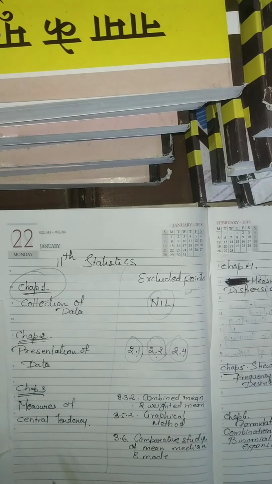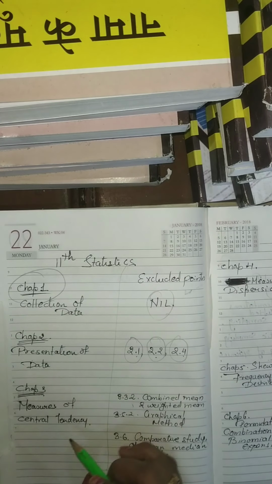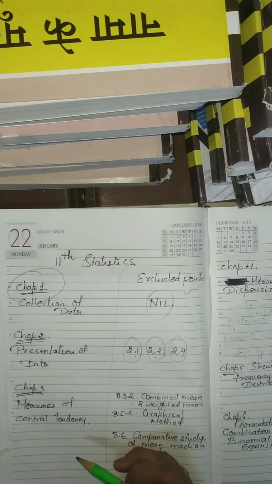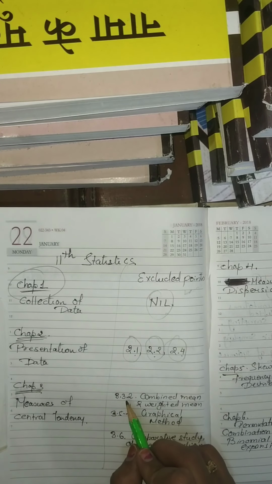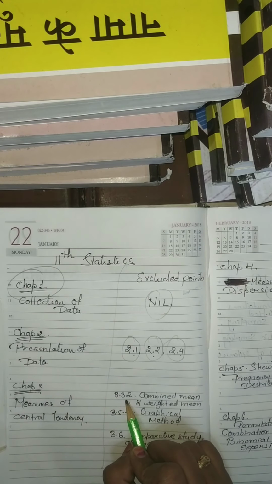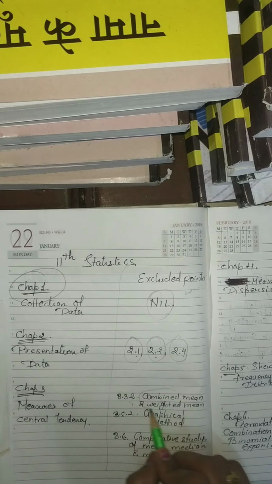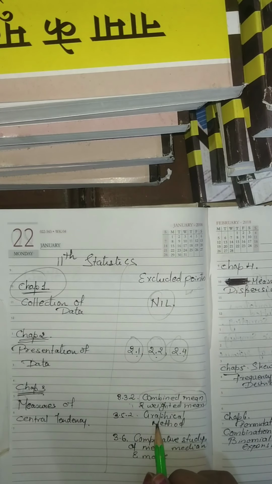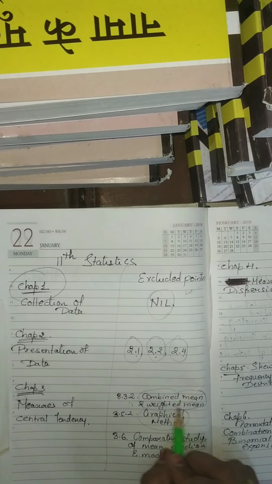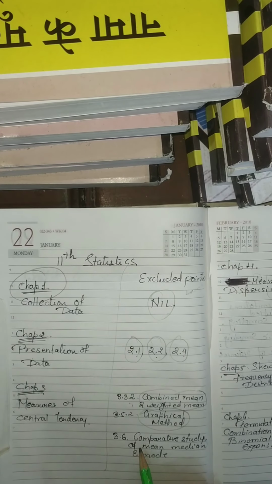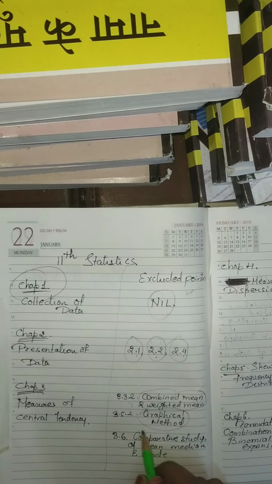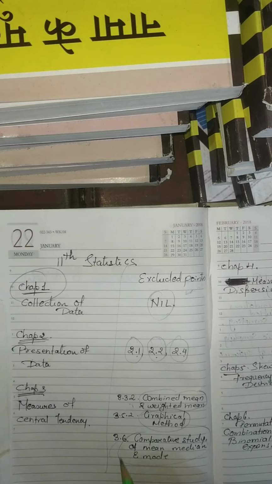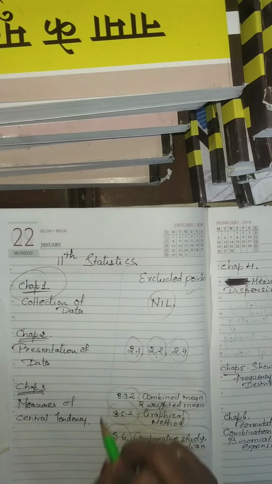Okay, now the third chapter, that is measures of central tendency. From this chapter, point number 3.2, that is combined mean and weighted mean, will be reduced. Second point, the graphical method, is reduced. We have already completed your chapter number 3, so it won't be an issue. Then the comparative study of mean, median and mode, 3.6. These 3 points are excluded.